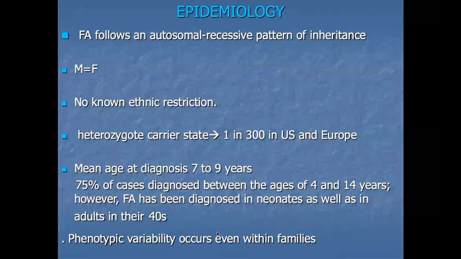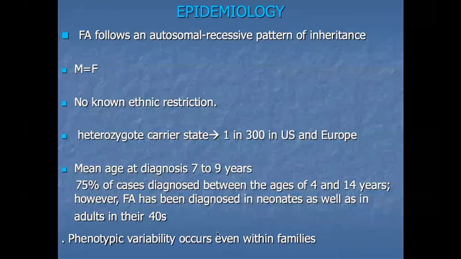Now start. Okay, in aplastic anemia, this is the heterozygote carrier state, and the incidence is 1 out of 300 in Europe and USA. The mean age of presentation is 7 to 9 years. 75% of cases are diagnosed mostly at 4 to 14 years of age. However, it is diagnosed in neonates as well as in the 40s also. The phenotypic variability occurs even within families also. That depends on the type of gene inherited. It has different types of genes. We will discuss later on.